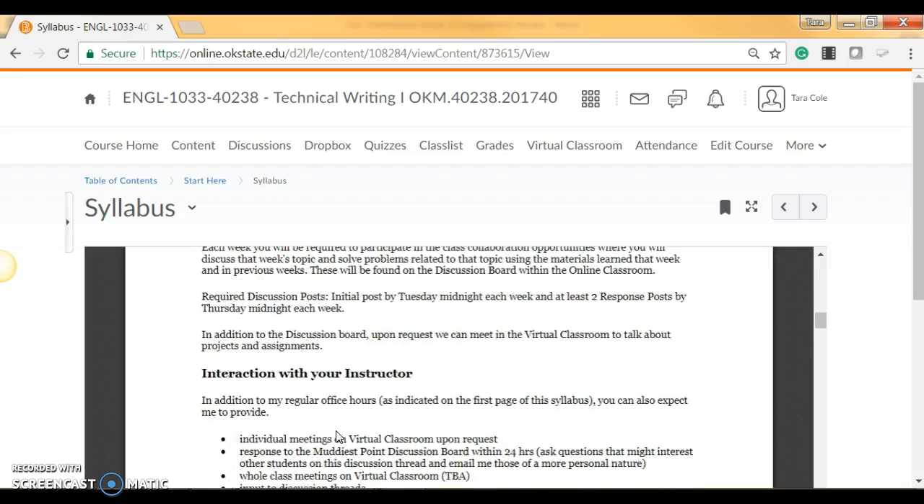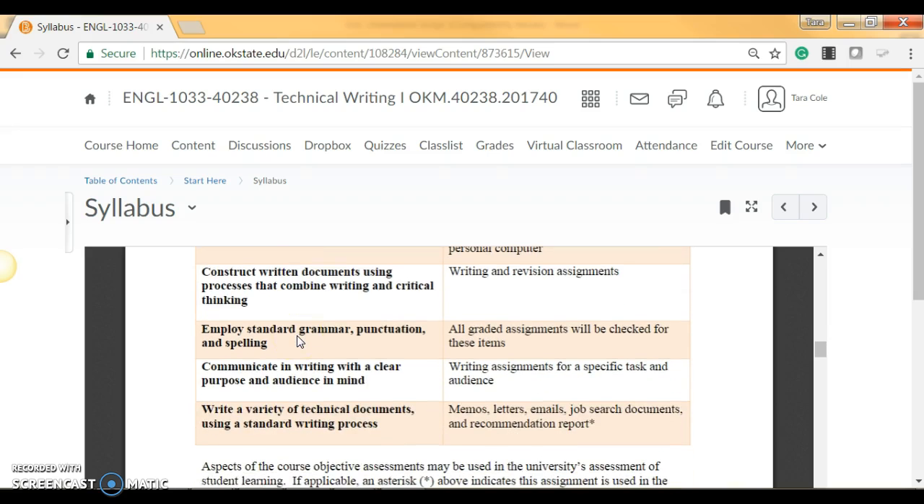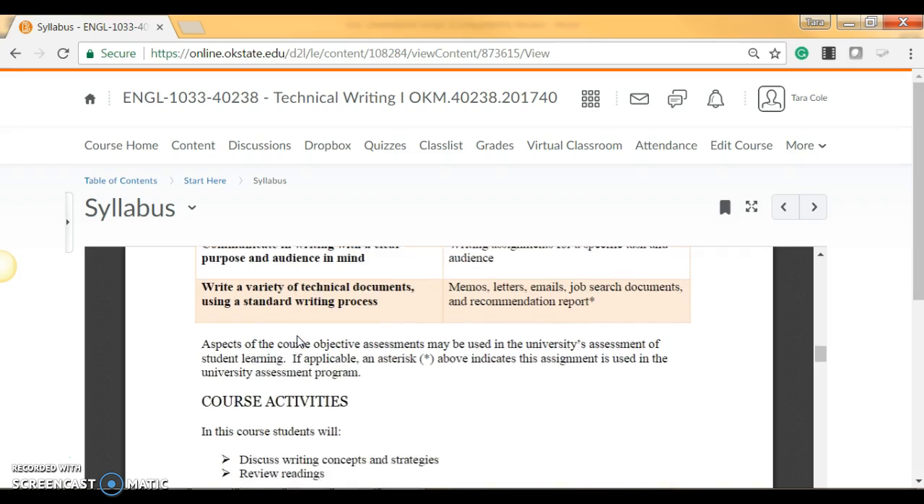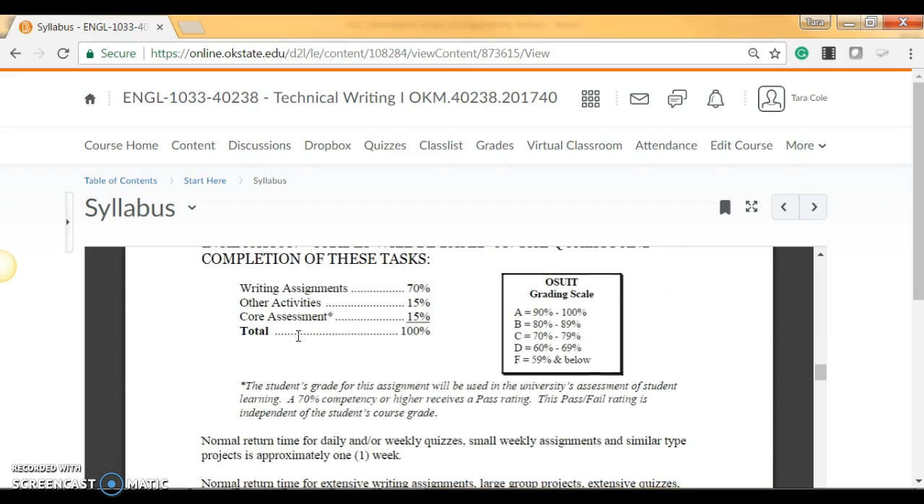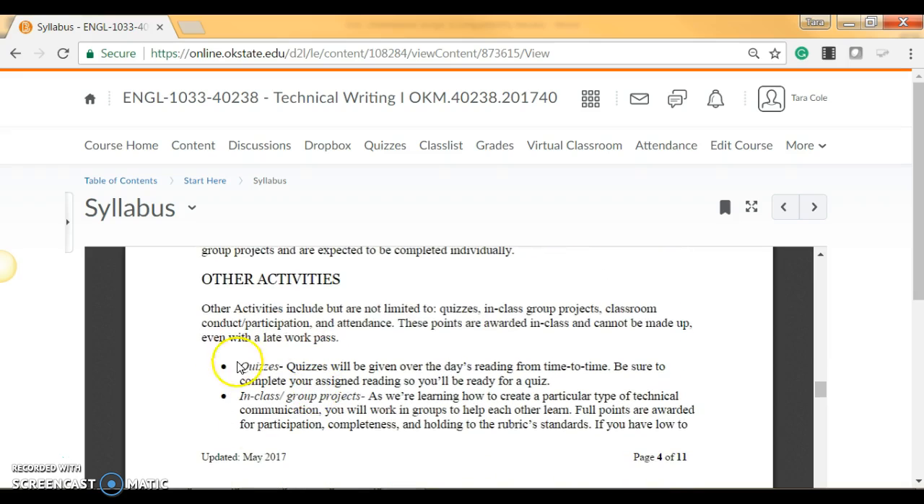Down here you'll find our course objectives and what you can expect to learn while participating in this course. Our course activities are listed for you here. They are divided up into 3 sections, our writing assignments, other activities, and core assessment. You can read more about the writing activities and the other activities here.